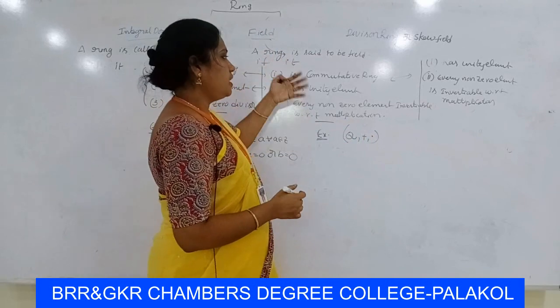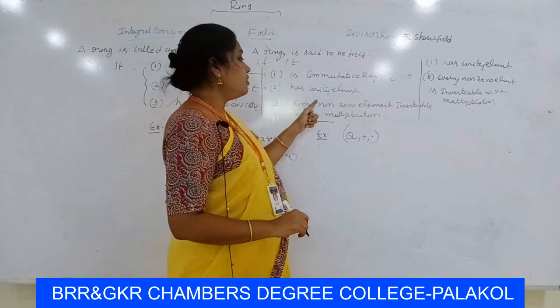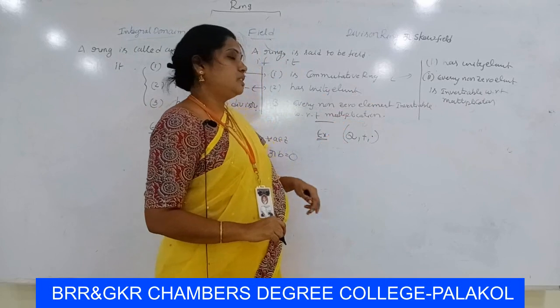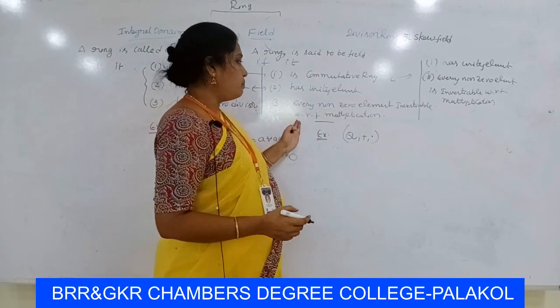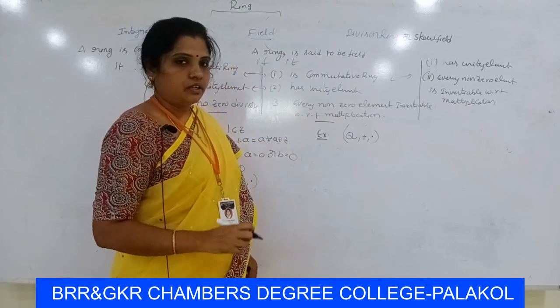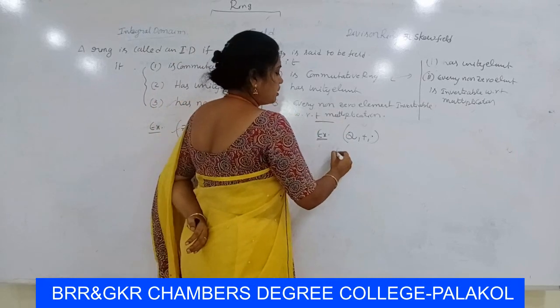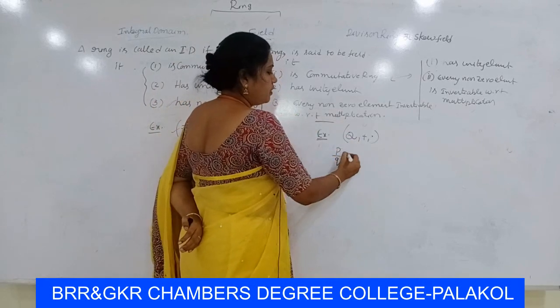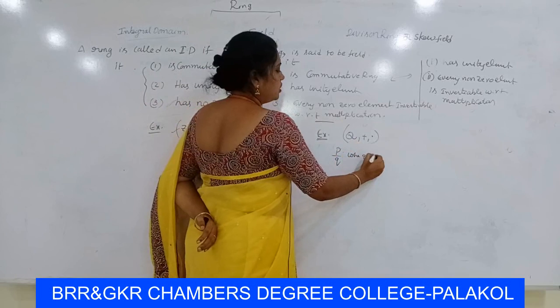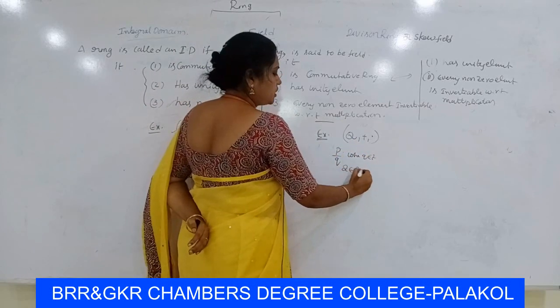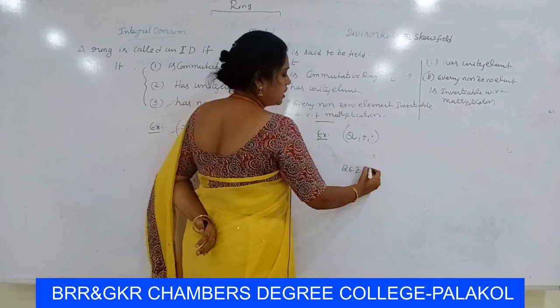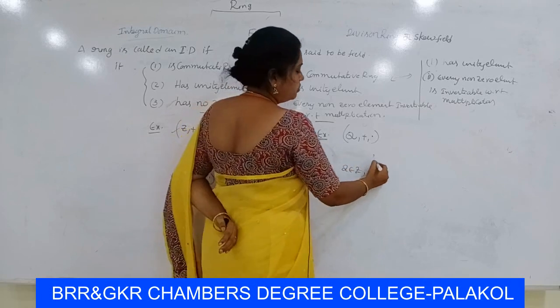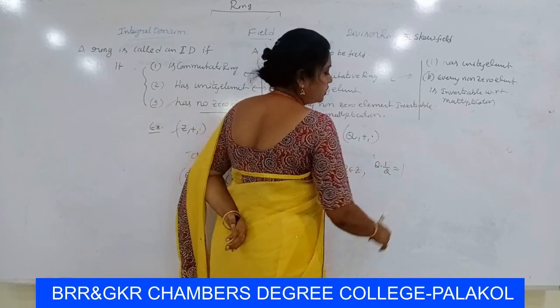Q is a commutative ring and has unity element 1 and every non-zero element is invertible under multiplication. Q also satisfies this property because here the elements are fractions, that means p by q form, where p, q belong to Z. So if we take 2 belonging to Z, then its inverse is 1 by 2, since 2 into 1 by 2 gives the unity element 1.